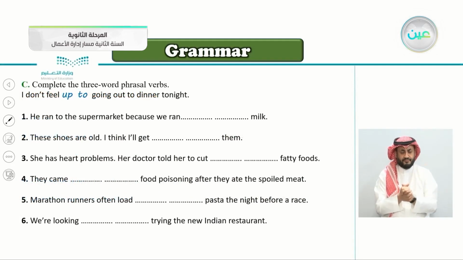Exercise C here, complete the three-word phrasal verbs. I don't feel up to going to dinner tonight. So I think this is an easy exercise. He ran to the supermarket because we ran out of milk. There's no more milk. So we say, very good, we ran out of milk.